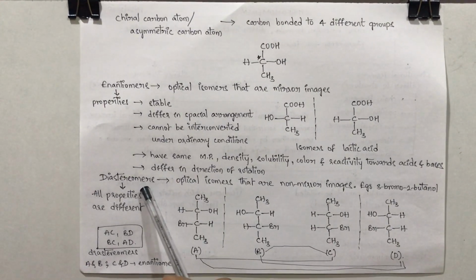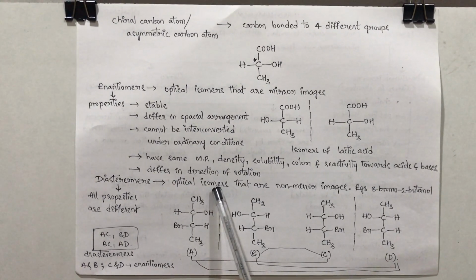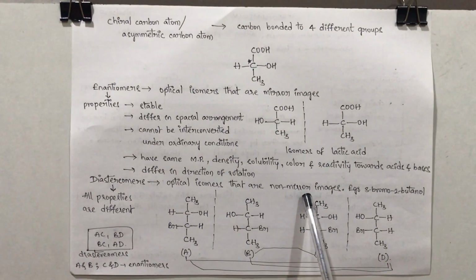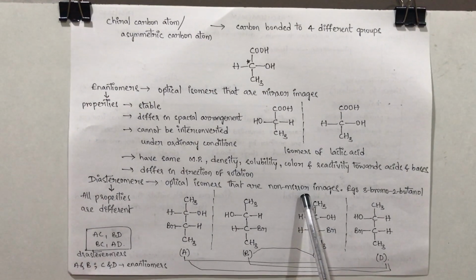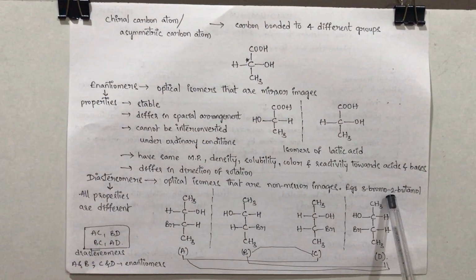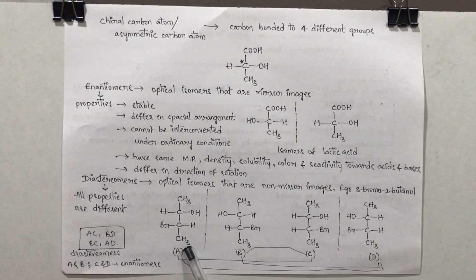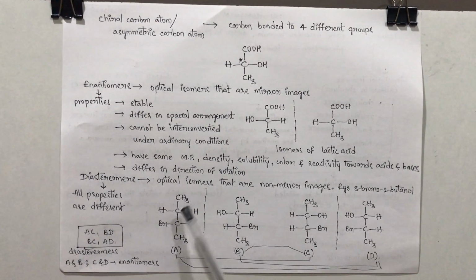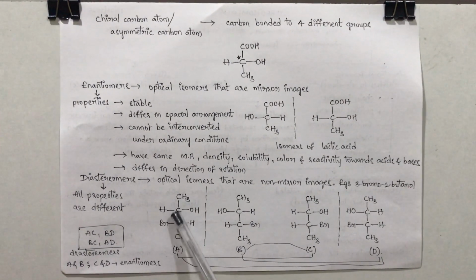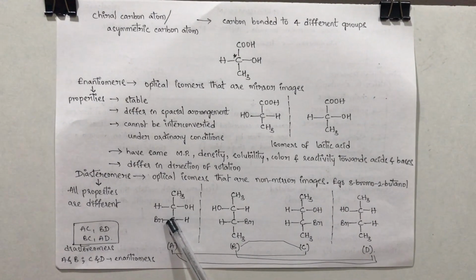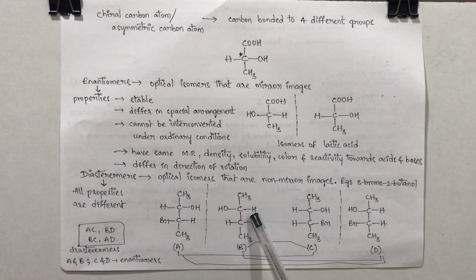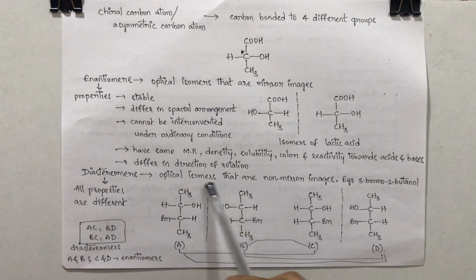Diastereomers. Diastereomers are optical isomers that are not mirror images. That means we can also say non-superimposable non-mirror images are called diastereomers. I am taking the example of 3-bromo-2-butanol. Here in this particular example we have 2 chiral carbons. The in-between carbons are 2 chiral carbons, where each carbon is surrounded with 4 different groups. If we place a mirror, we get one mirror image. So this particular pair is called an enantiomer.